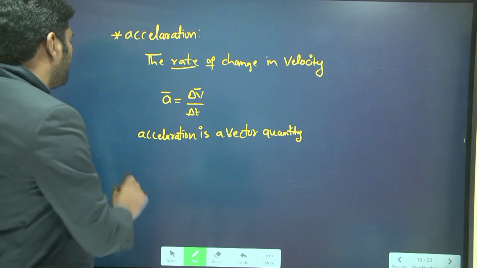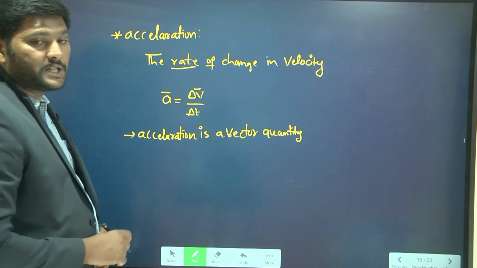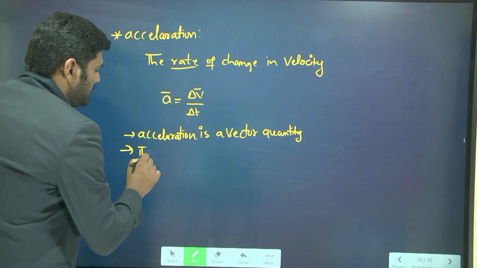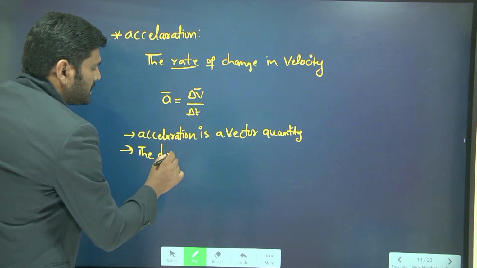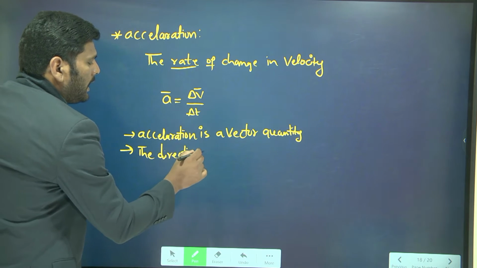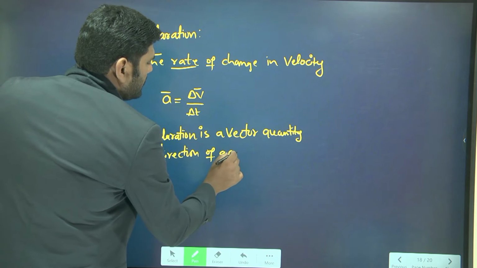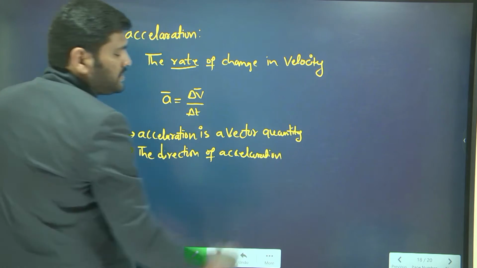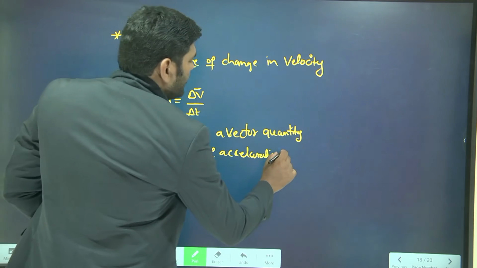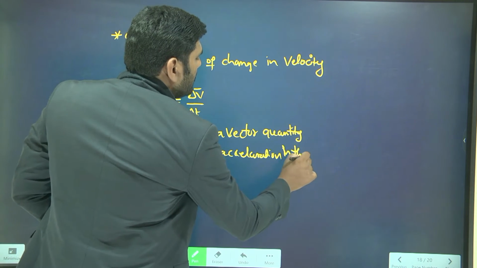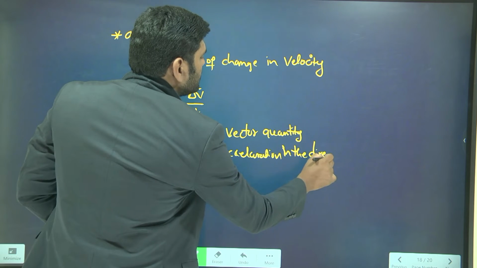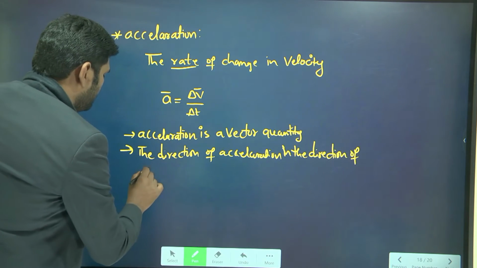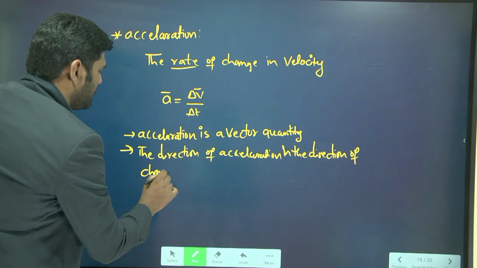When acceleration is a vector quantity, what is its direction? The direction of the acceleration is in the direction of change in velocity.